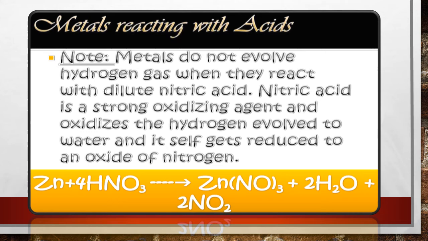I repeat, magnesium, that is Mg, and manganese, Mn, are the metals which react with very dilute nitric acid to evolve hydrogen gas.